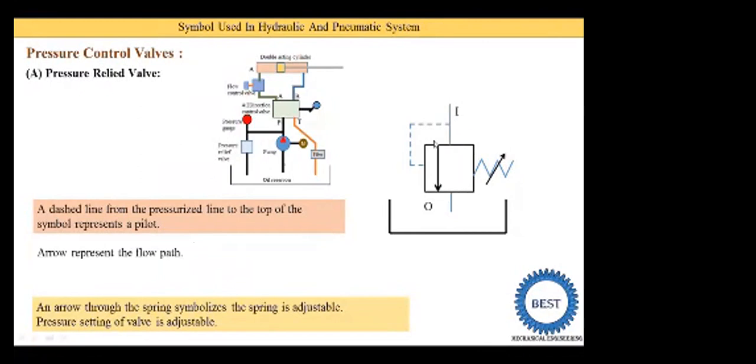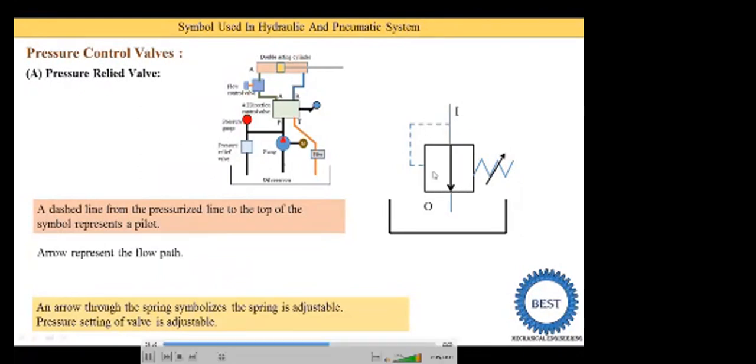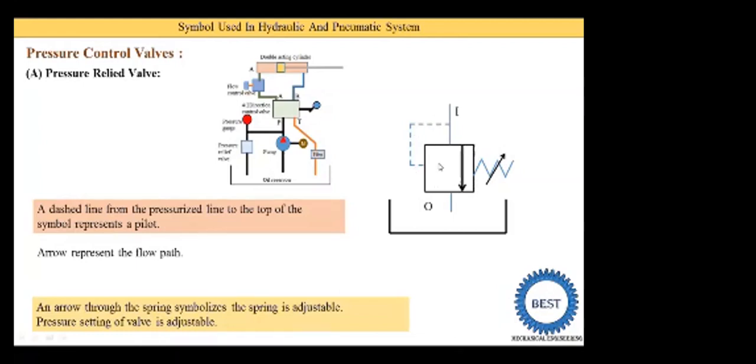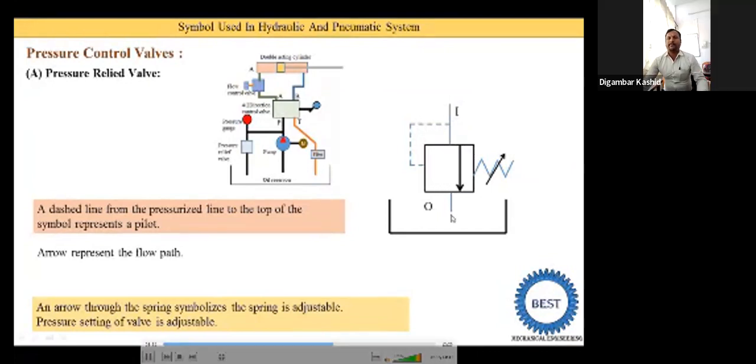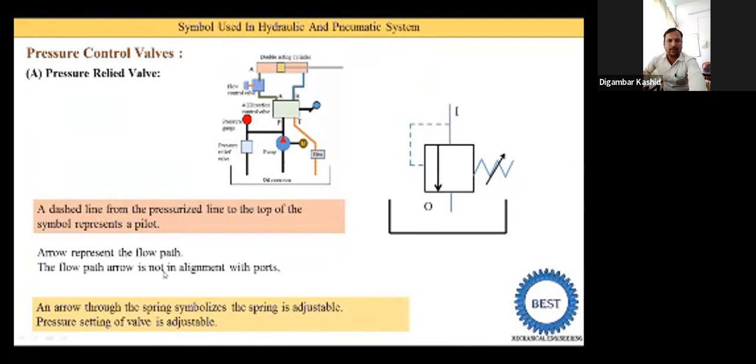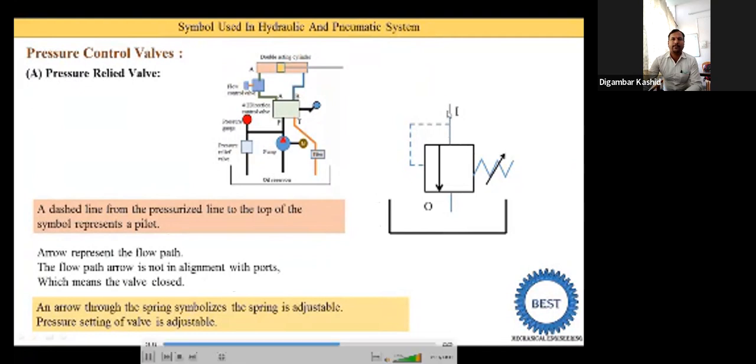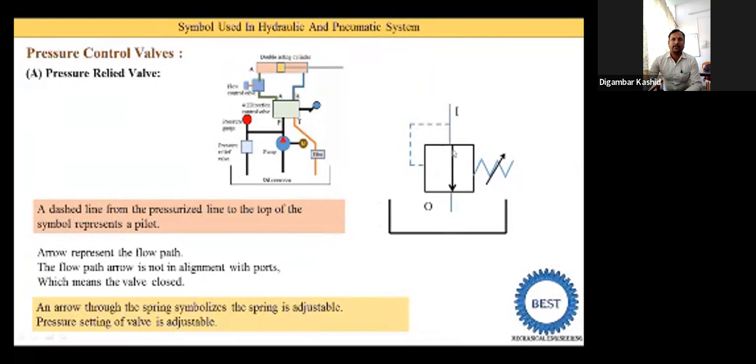Now this moving arrow represents the flow path. Suppose it is here, then no fluid is supplied on this left side. When it is on the right side, in line with this input and output pipe, then the flow is supplied from this to this outlet portion. The flow path arrow is not in alignment with the ports, meaning when this arrow is not in line with the input and output pipe, at that time the valve is closed. When this arrow is on the right side or left side, those are the working positions. Now when the pressure is increased, for the initial position this arrow is on the left side. And when the pressure is